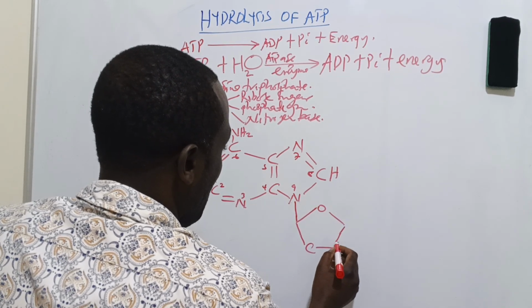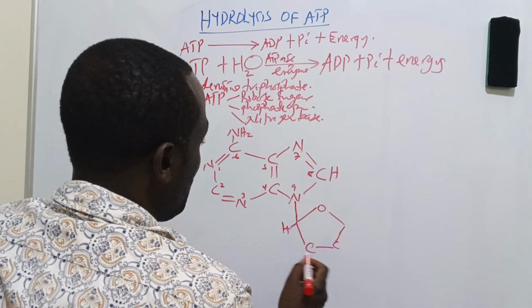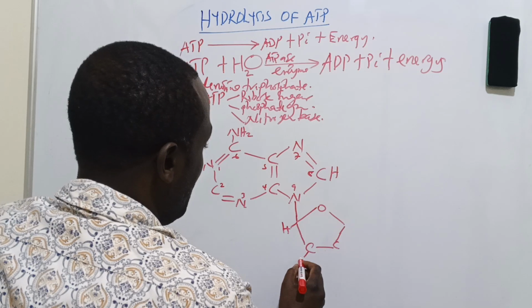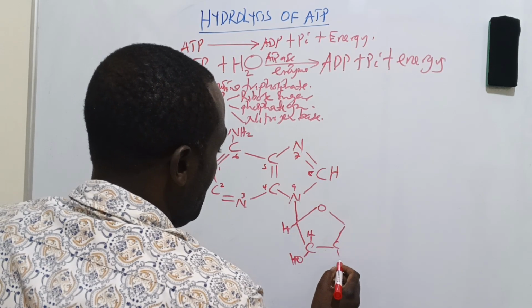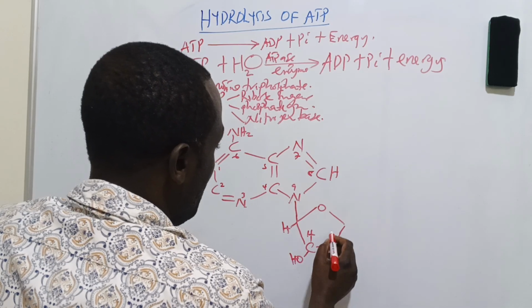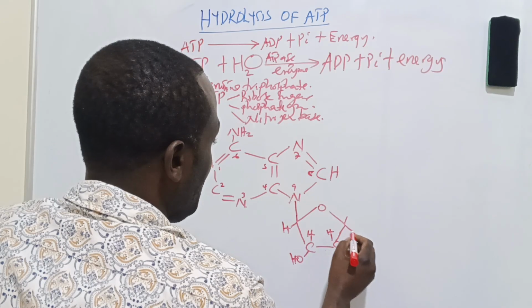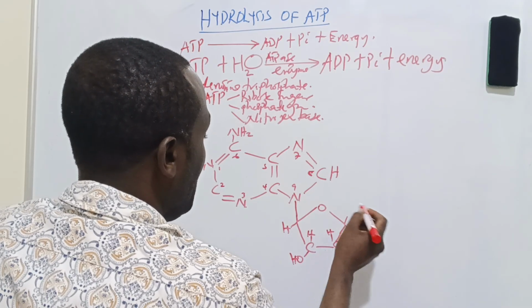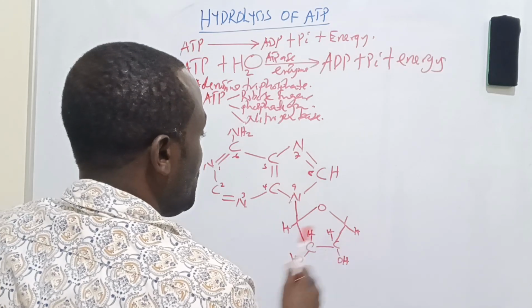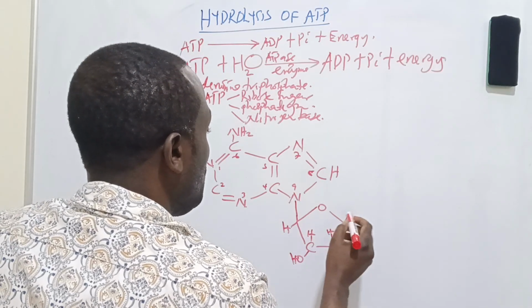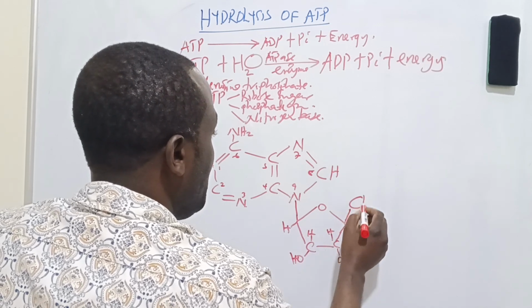So here we have hydrogen, then an OH group, hydrogen, then OH group, and so on. We shall have a carbon atom here, a carbon atom here.